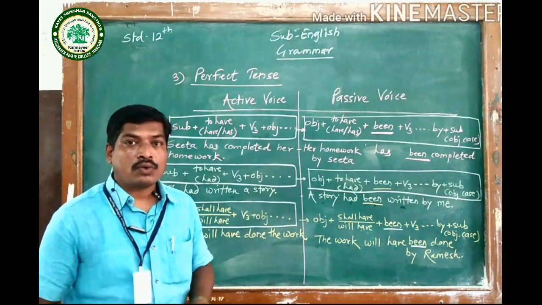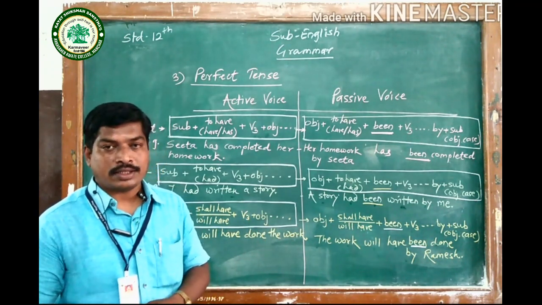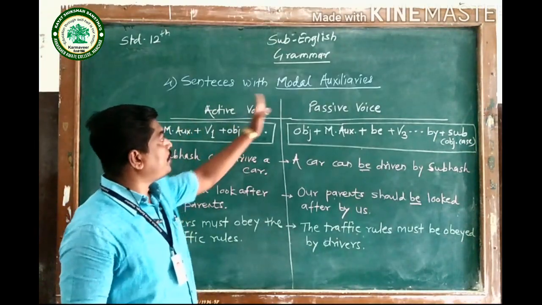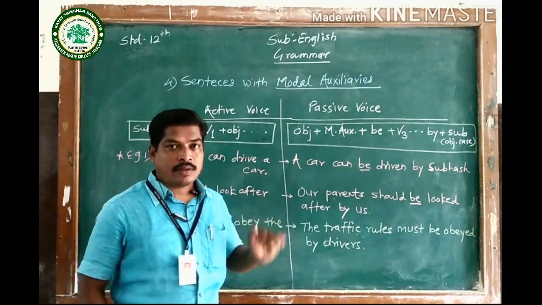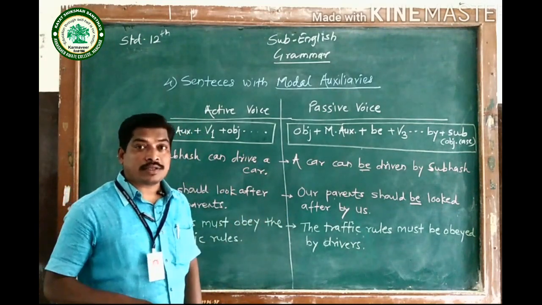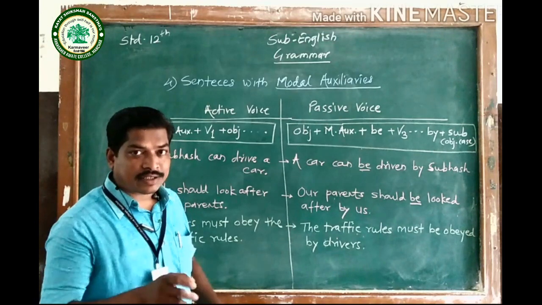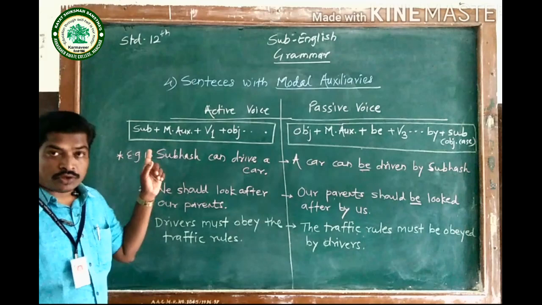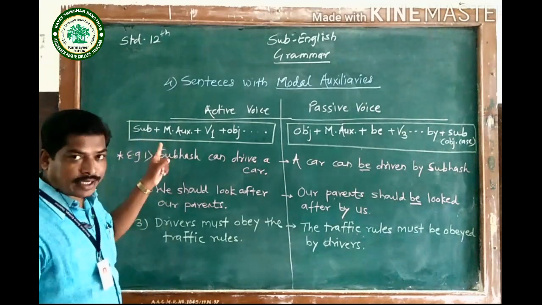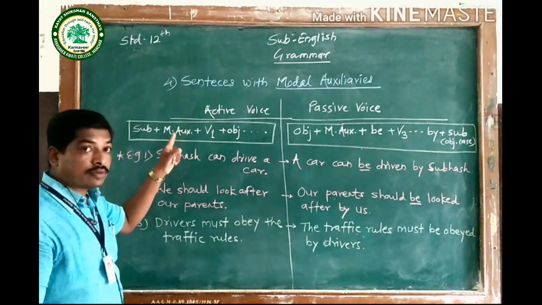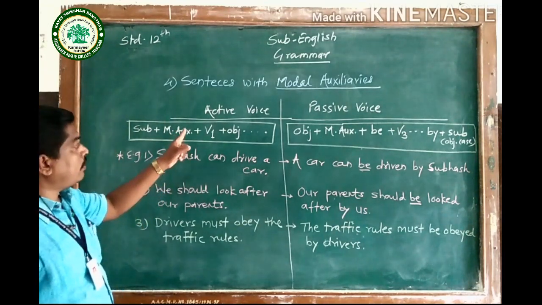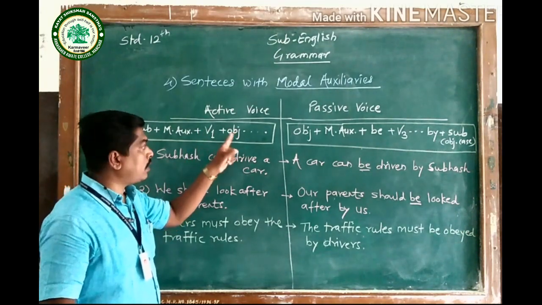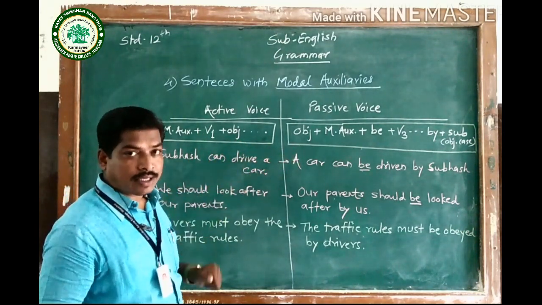Now let's move forward towards modal auxiliaries, sentences with modal auxiliaries. So what is the active voice sentence pattern, the sentence structure of sentences with modal auxiliaries? Here it is given. The sentence begins with subject, then we use a modal auxiliary, then V1, it means root verb, then object and the remaining part of the sentence.